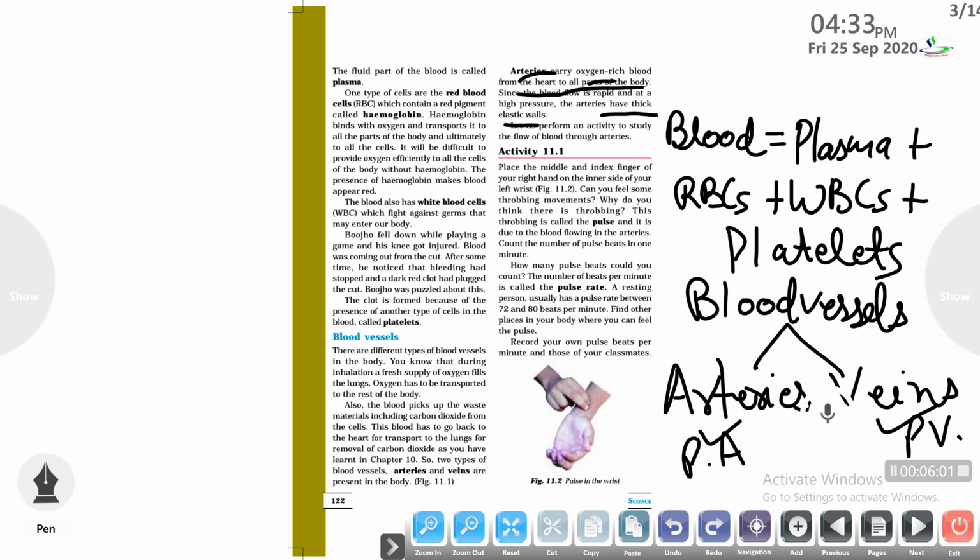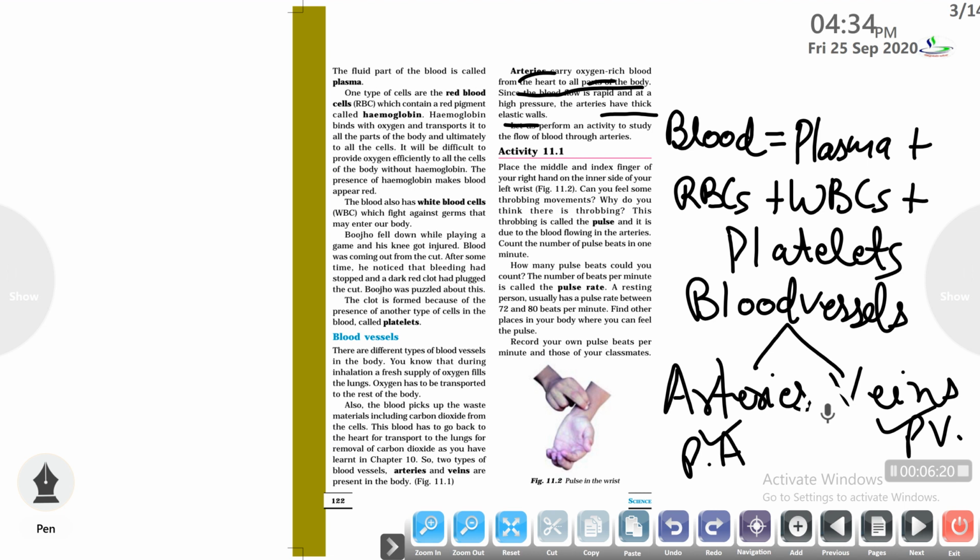You can perform an activity to study the flow of blood through the arteries. Place the middle and index finger of your right hand on either side of your left wrist. Can you feel some throbbing movements? Why do you think there is throbbing? This throbbing is known as the pulse, which generally occurs in case of arteries, and it is due to the blood flow in the arteries.